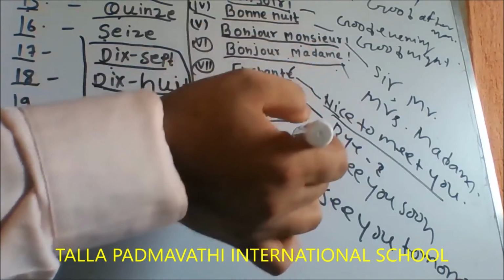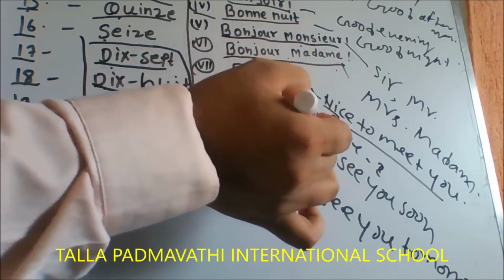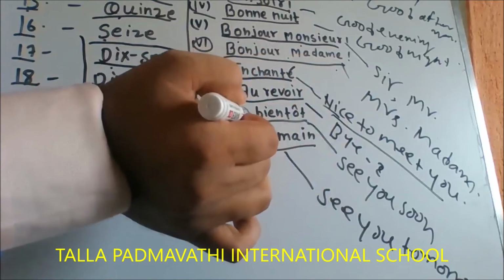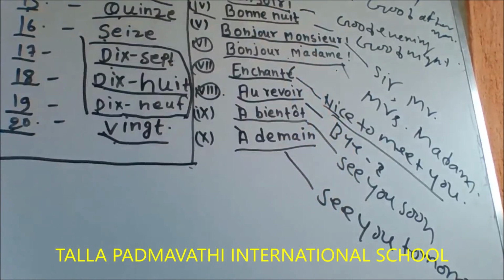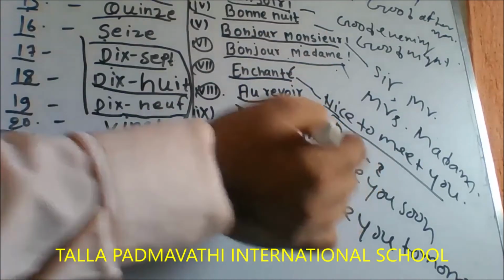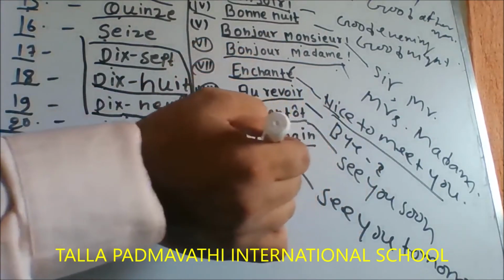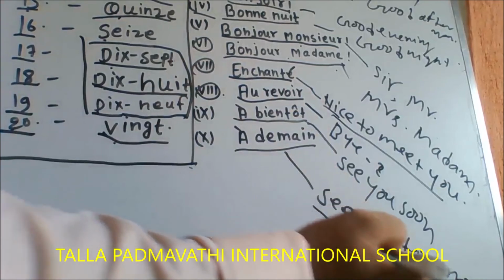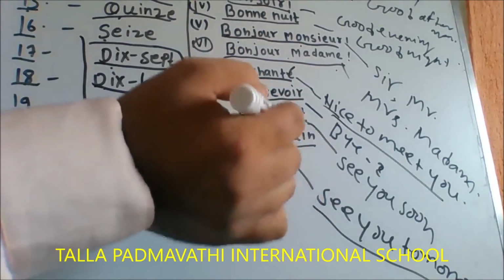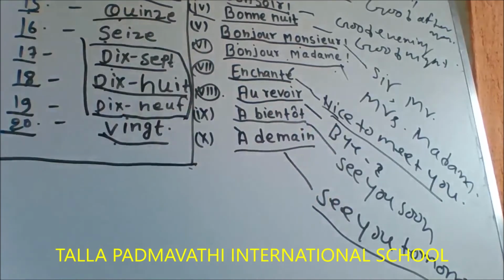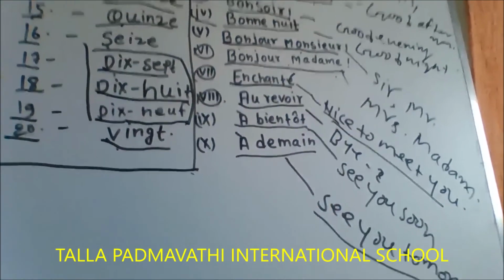À bientôt, madame. Okay. These are what we call greetings in French. À demain means see you tomorrow. À demain, monsieur. À demain, madame.